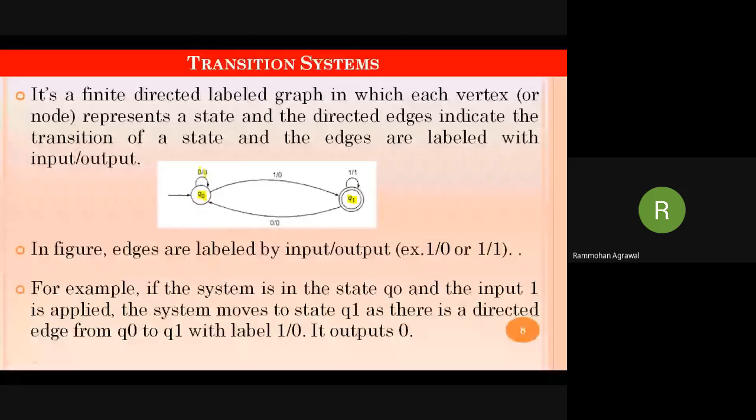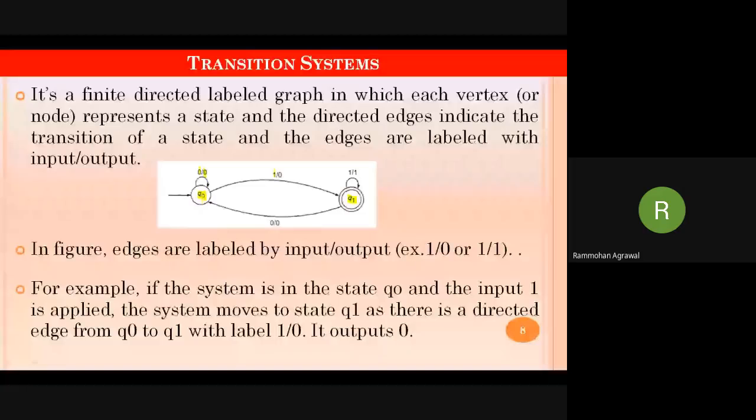When the input is 0, the system will visit the Q naught state again and get an output of 0. When the input is 1, the state will move from Q naught to Q1 and the output will be 0. So when the system is at Q naught and the input is 0, it receives 0 as output and the state does not change. The system stays at Q naught only.